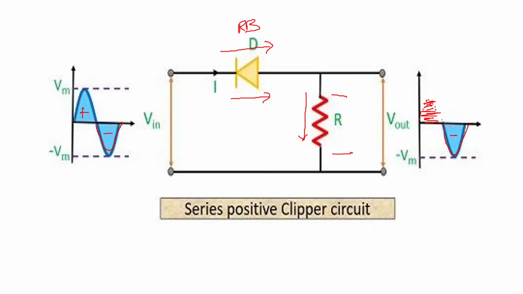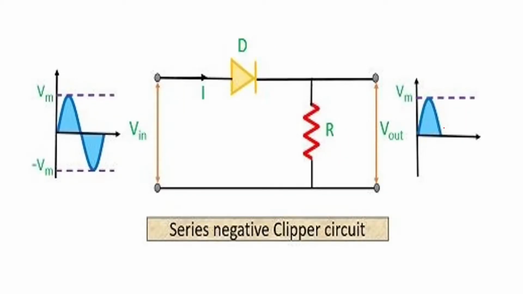That means the positive half cycle is clipped and the negative half cycle you're getting as it is. And because the positive half cycle is clipped, it is removed. This is called a positive clipper. And because the diode is in series, it is called a series positive clipper. Similarly, we'll go to see the next one.